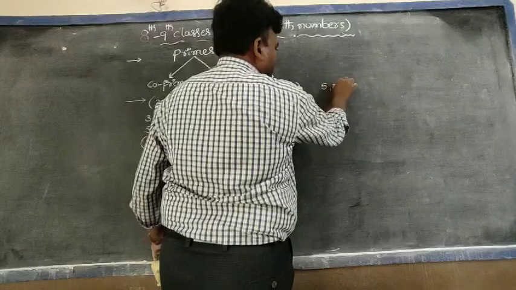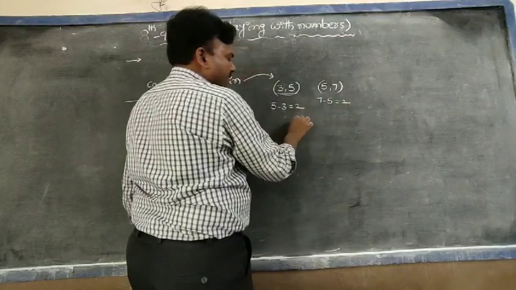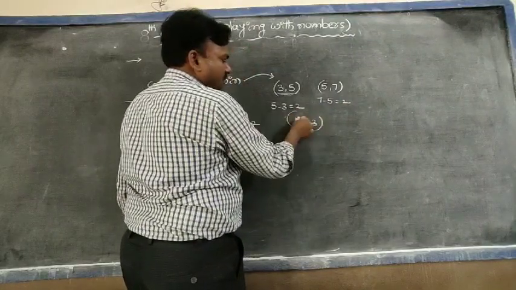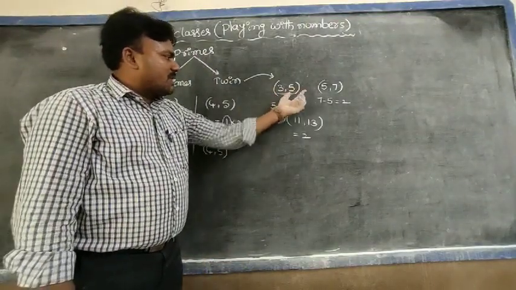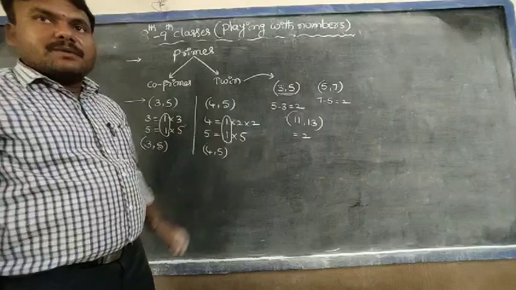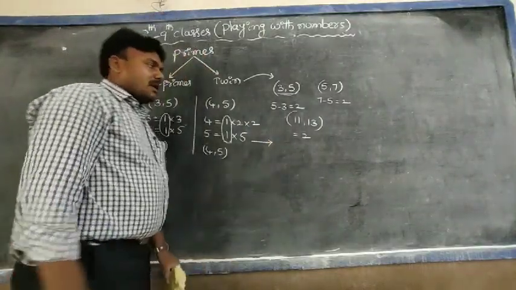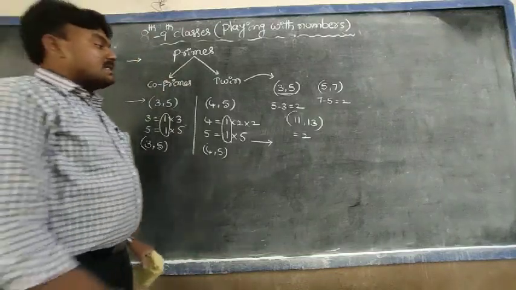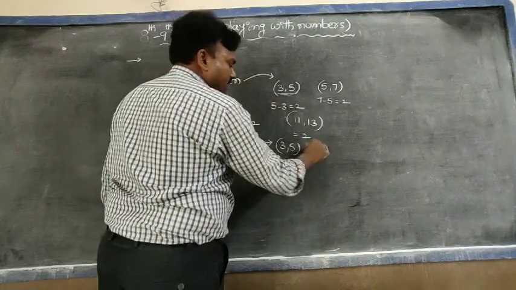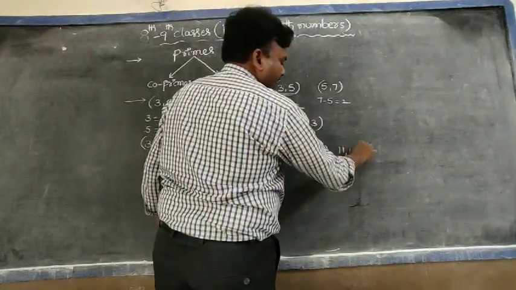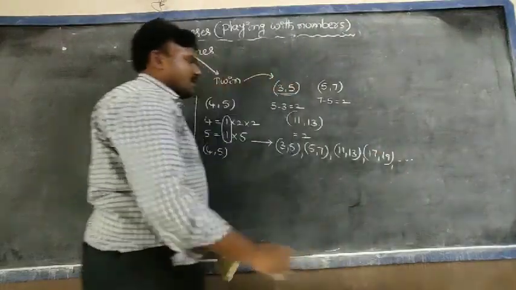Next, I take 5, 7. Here also 7 minus 5 equals 2. Next, I take 11, 13. So 13 minus 11 equals 2. So if the difference between two prime numbers is 2, then they are said to be twin primes. From 1 to 100, 8 twin prime pairs are there: 3, 5, then 5, 7, and next 11, 13, and next 17, 19, and so on.